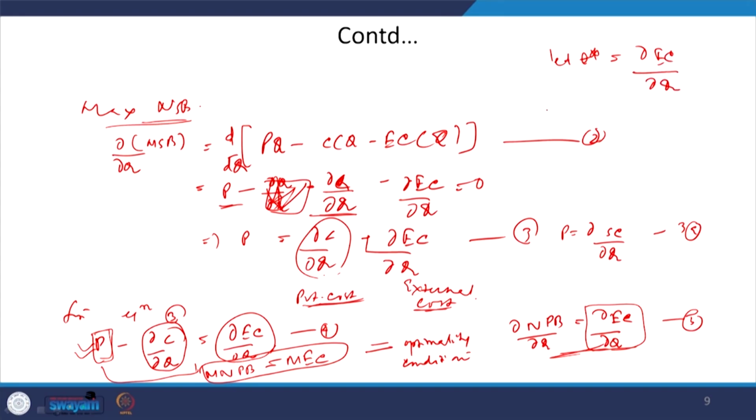Now you can follow this equation 3: P equals, putting the value of T, del C by del Q plus T star itself. So, this tax is imposed, and because of the imposition of the tax, your externalities are internalized, and now the price is reflecting or including the external cost as well.